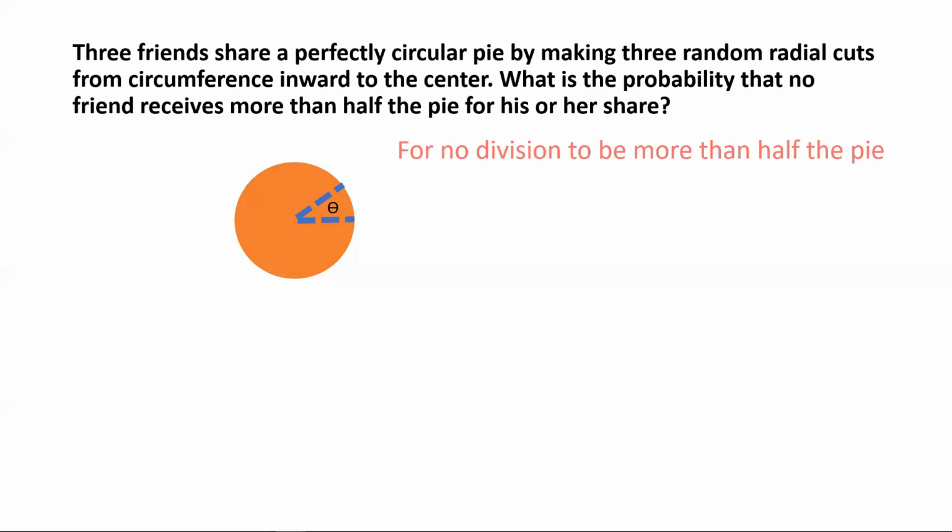Since we are considering the special case that no division should exceed half the circle, theta should be constrained between 0 and pi radians. Because if it exceeds pi radians, then that particular division is exceeding half the circle. Now we have to consider the third radial cut.